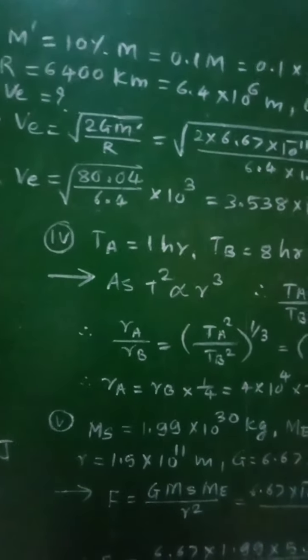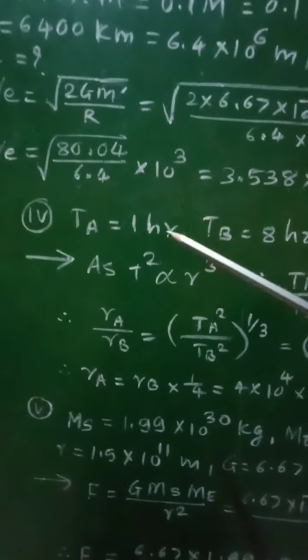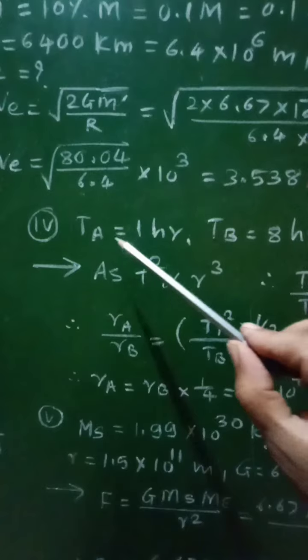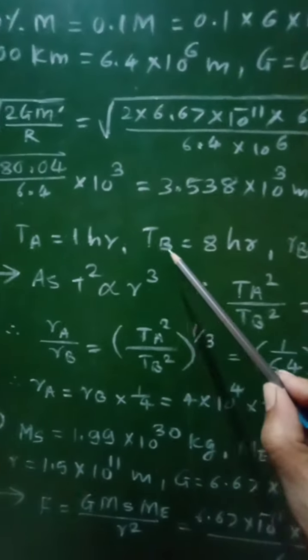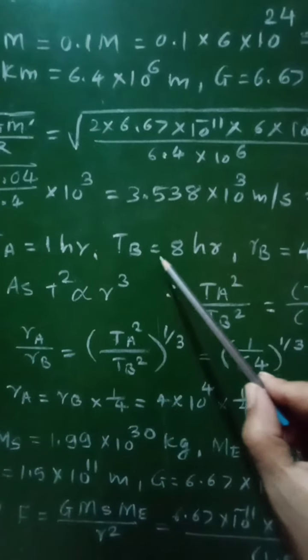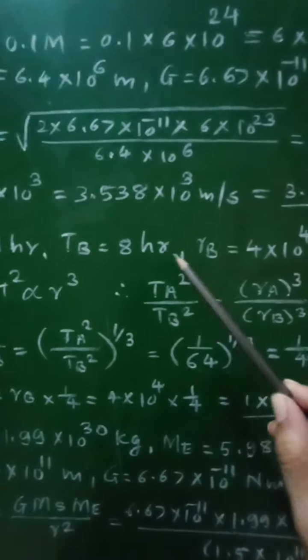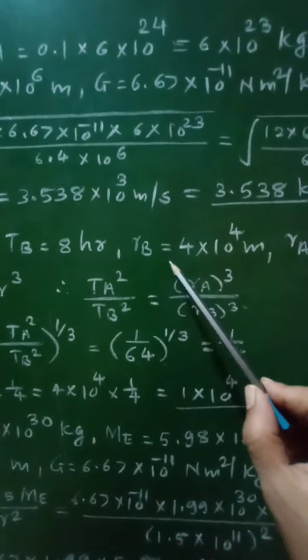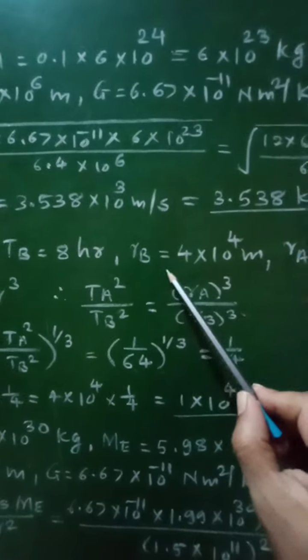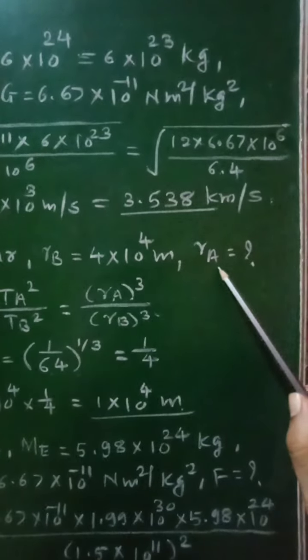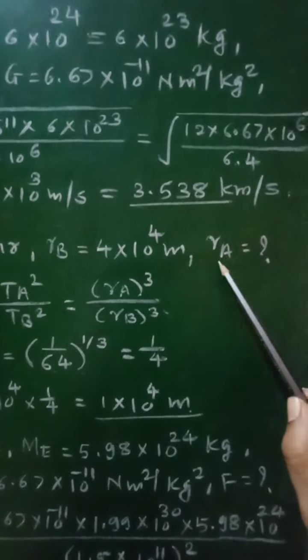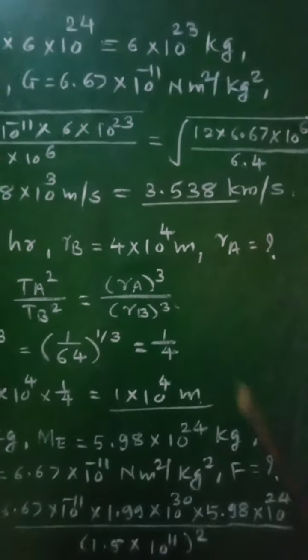And therefore for this numerical, the given data is period of satellite A is equal to 1 hour, that is TA equal to 1 hour. For satellite B, period TB equal to 8 hour. Then radius of orbit for satellite B, that is RB equal to 4 into 10 raised to 4 meter. And we have to find the radius of orbit for satellite A, that is RA.